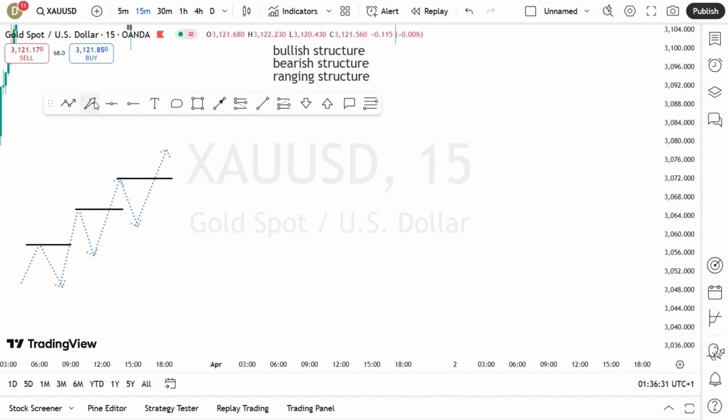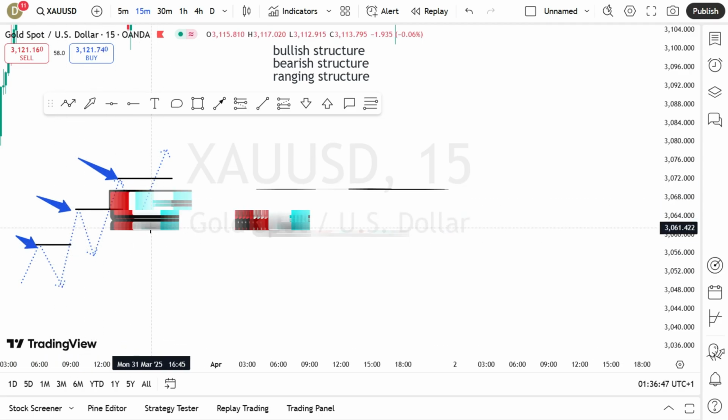So we have three highs taken out: the first high, the second high, and the third high over here. So once the market is breaking the highs, it means the market is forming an uptrend.